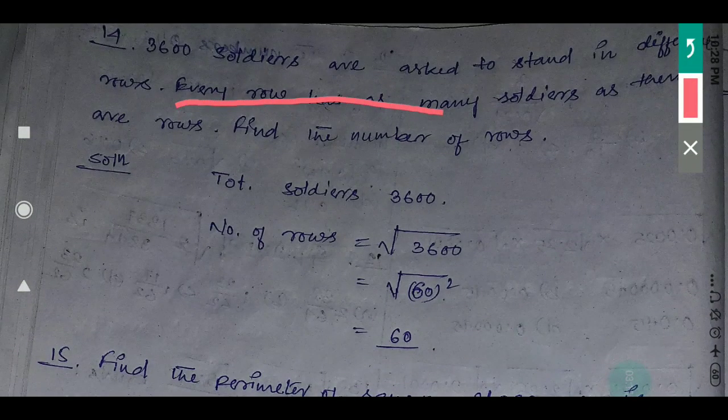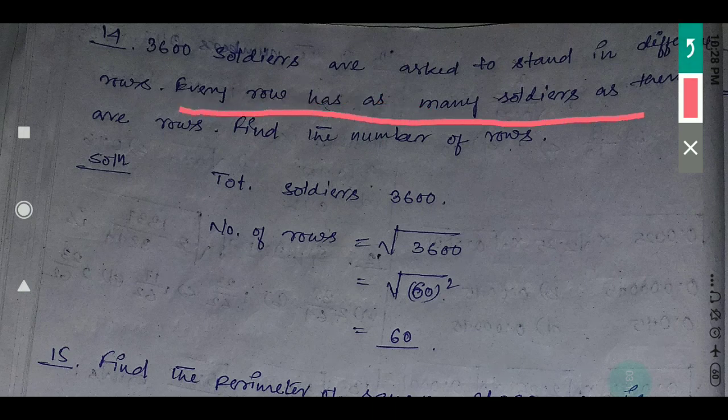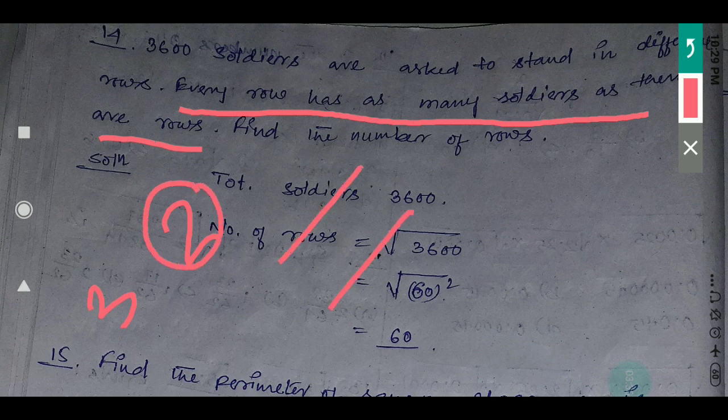Every row has as many soldiers as there are rows. That means if there are 3 rows, then there will be 3 soldiers in each row. Suppose there are 2 rows, that means row 1 and row 2, then how many soldiers? 2 soldiers. If each row has as many soldiers as there are rows, then if 2 rows are there, in 1 row 2 soldiers will be there.